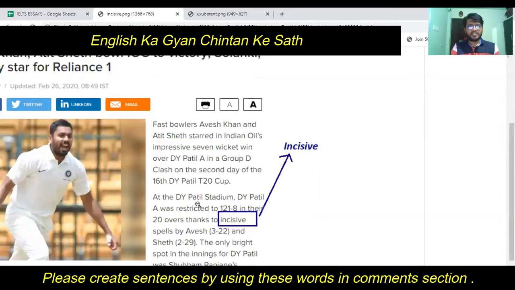At the DY Patil Stadium, DY Patil A team or probably India A team was restricted to 121 for 8 in the 20 overs thanks to an incisive spell by Avesh Khan. Thanks to an incisive spell, or smart spell, or clever spell, by the bowler. So instead of using smart, they have utilized the word incisive. Instead of using clever, they have utilized the word incisive with spell.